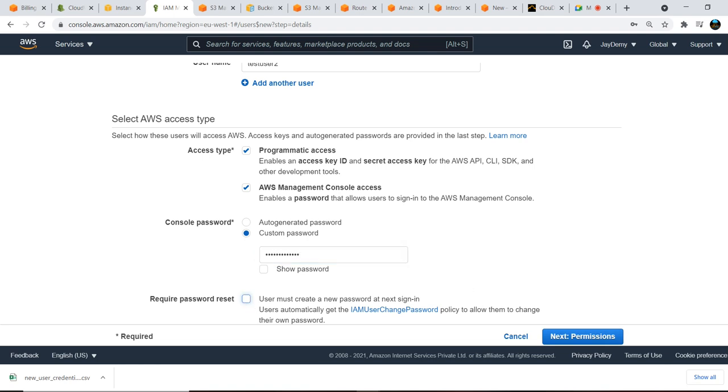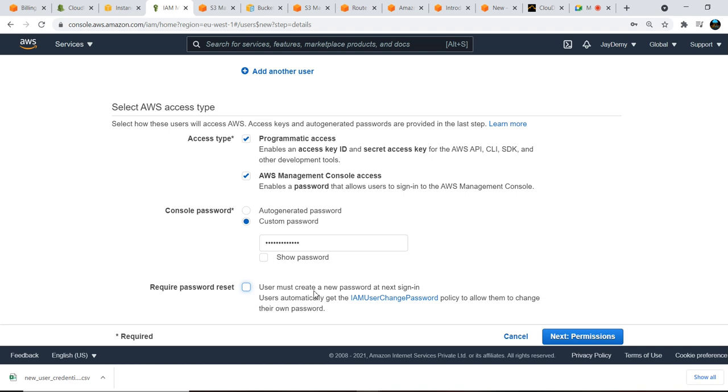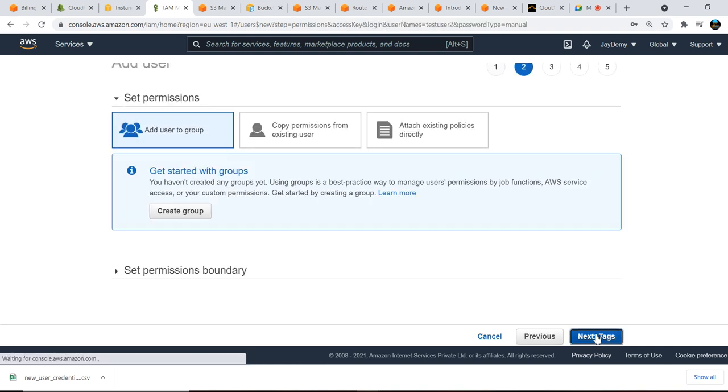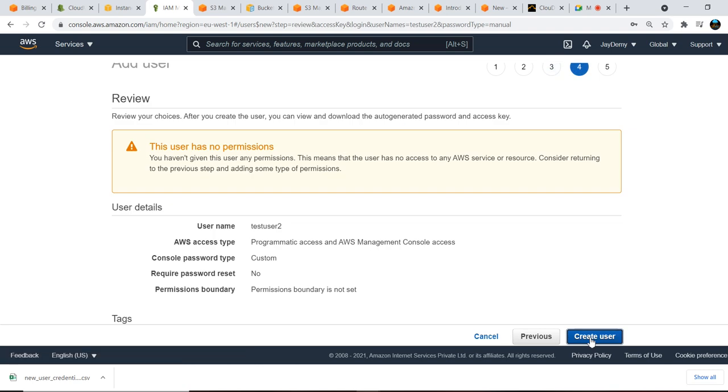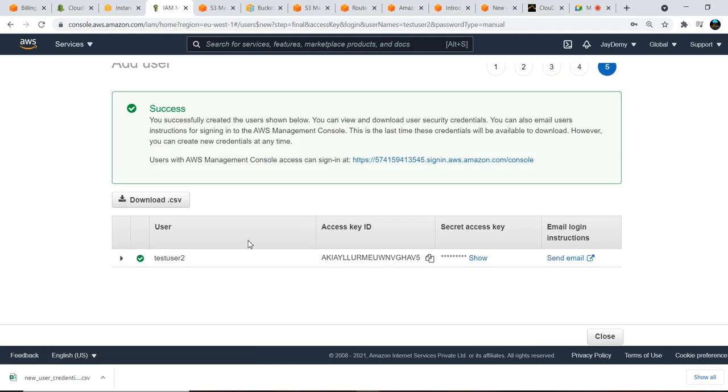This is for testing purposes, but it won't be the real-time scenario. So I don't want to change my password at next login. Okay, next tags, review, create user. By default, if you are creating any user, he doesn't have any privileges.